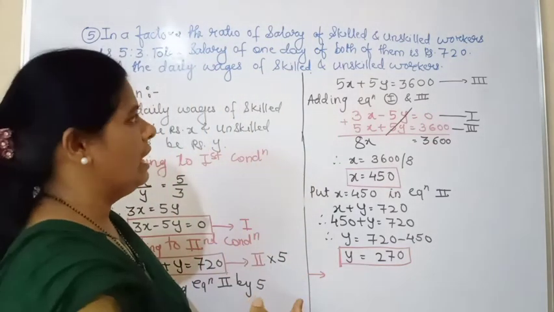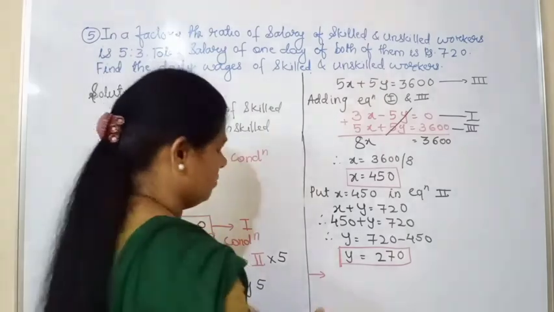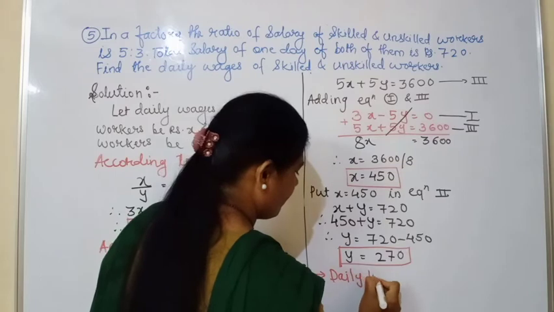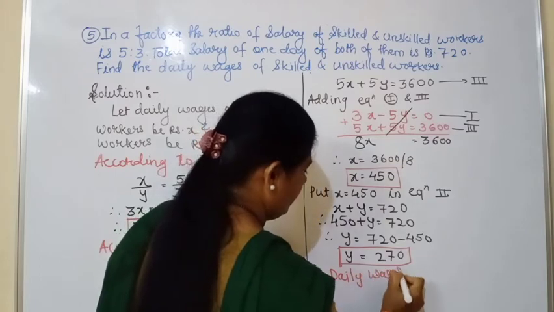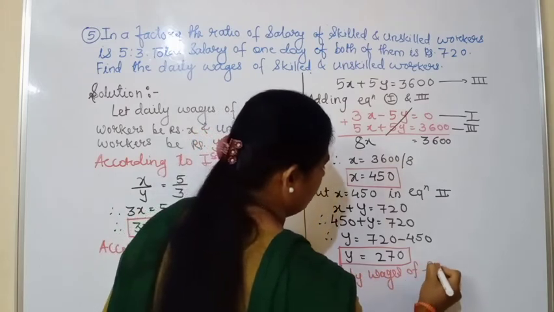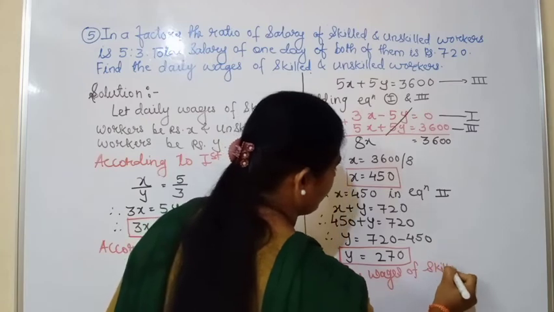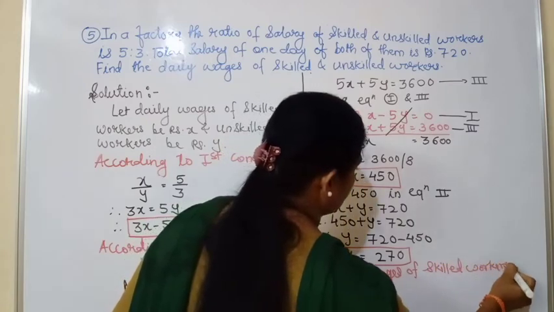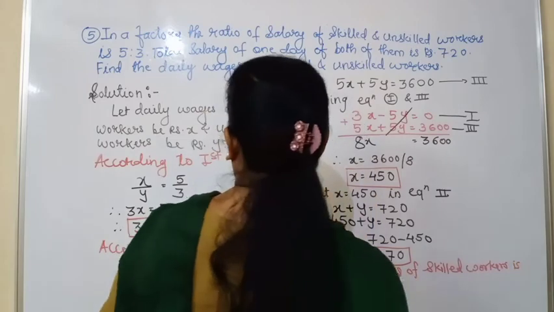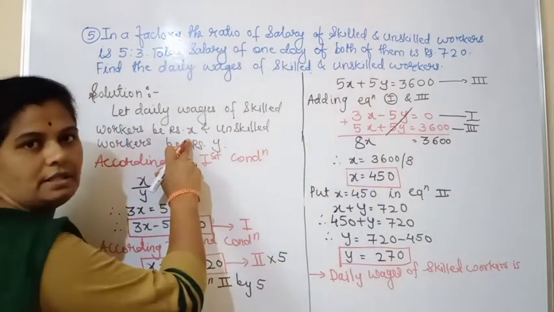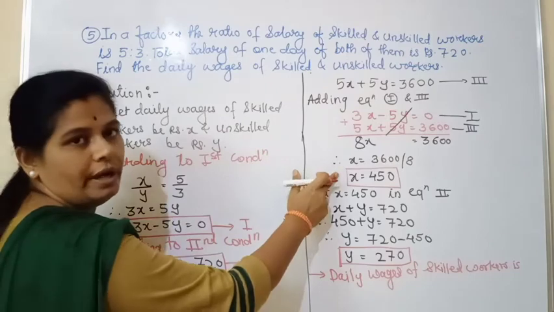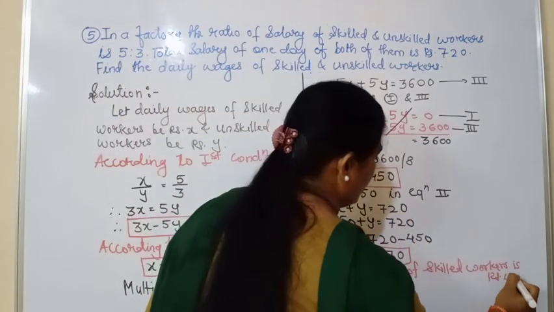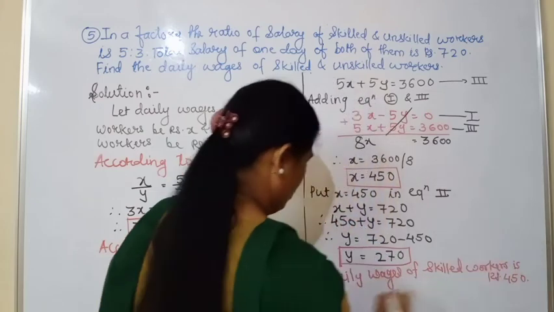What are, find the daily wages of the skilled and the unskilled worker. Okay, so the daily wages of skilled workers is what we have taken. We have taken here as x. So what is the value of x is 450. So it is rupees 450. Okay.